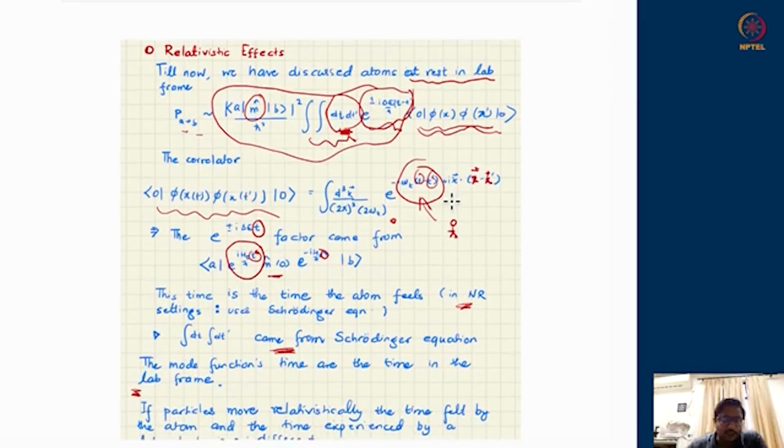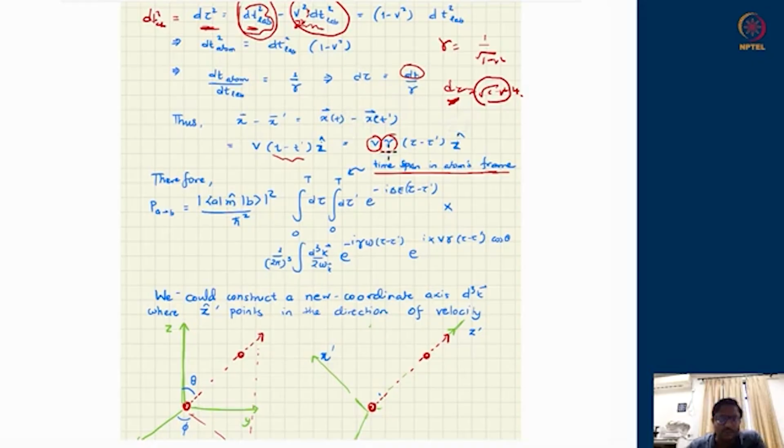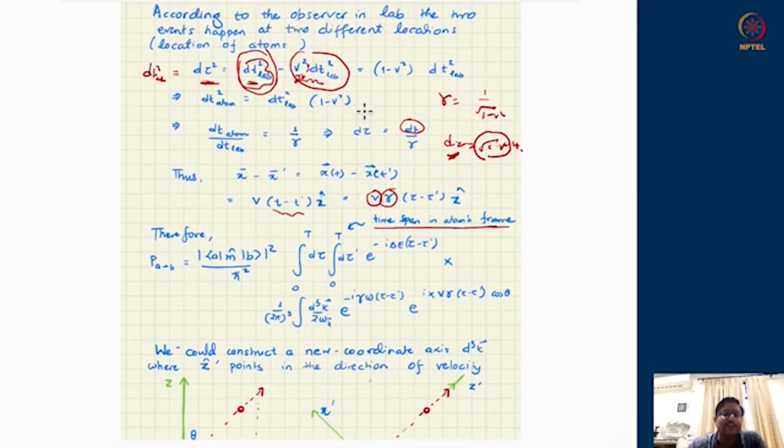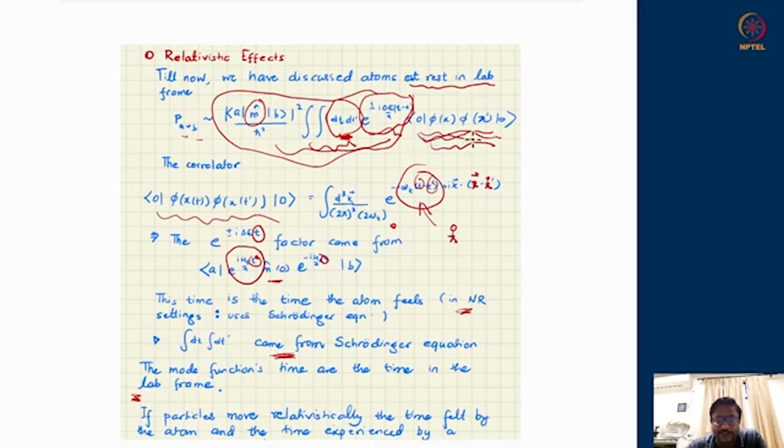So there is a dichotomy between the time felt by the atoms, which are controlling this portion, while the time felt by the field, which is being controlled by the 2-point correlation, should be written in the lab frame. So overall, what we have to do, I have to cast everything into the rest frame of the atom, where I have everything in Schrodinger picture, because the hydrogen atom or atom itself is not moving, so its own evolution is Schrodinger equation, at the cost of converting the field correlator, which typically we write in the inertial lab frame, into the atom's frame itself.